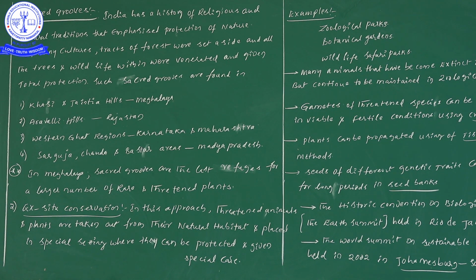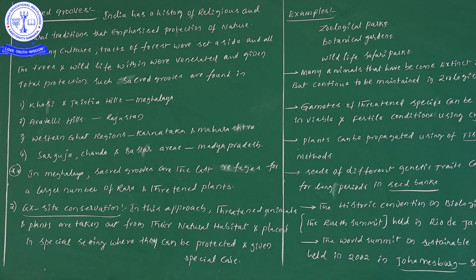Next, in Meghalaya sacred groves, what is the information? Sacred groves are the last refuges for a larger number of rare and threatened plants. This point is important concerning Meghalaya sacred groves. Meghalaya sacred groves are the last refuges for a larger number of rare and threatened plants. Don't forget this point.